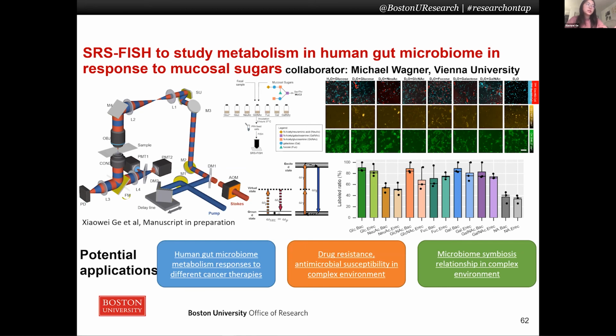And for potential applications, we can use this SRS-FISH platform to research the human gut microbiome metabolism response to different cancer therapies, and we can observe the genotype and phenotype information simultaneously in situ and leave the sample undisturbed.